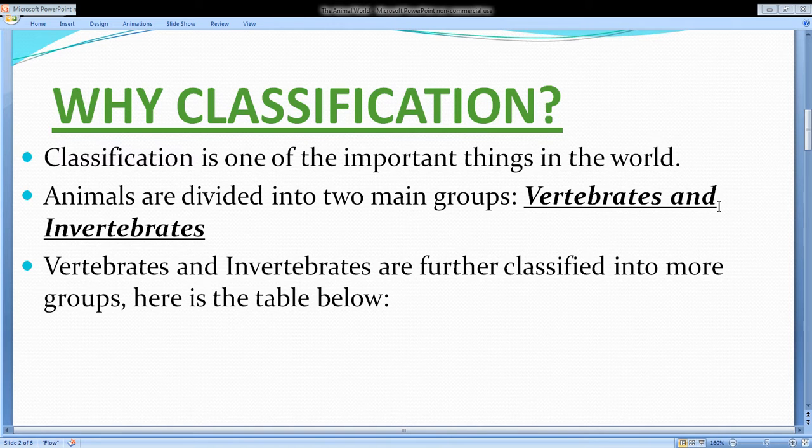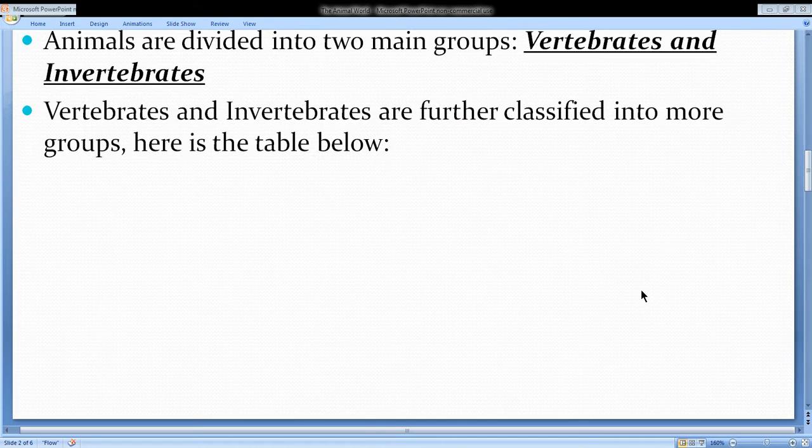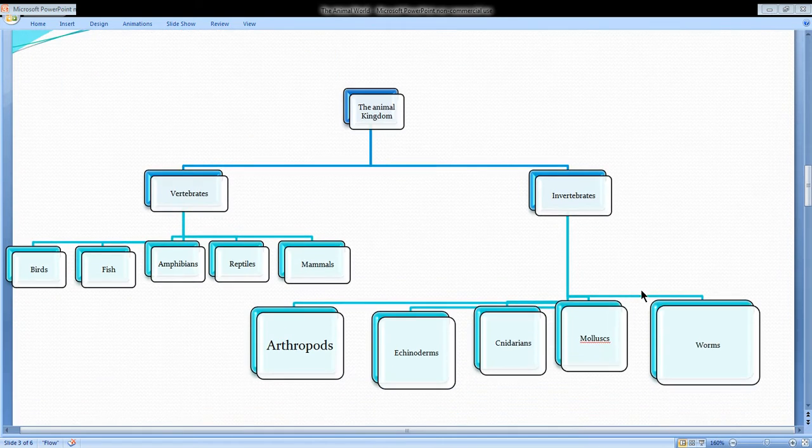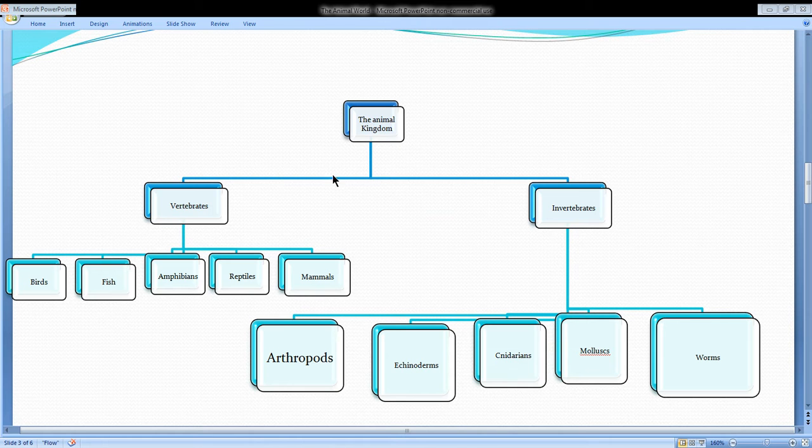So animals are classified into two groups, vertebrates and invertebrates. Vertebrates are those which have a backbone, and invertebrates are those which do not have a backbone. Even vertebrates and invertebrates are further classified into more groups. As you can see on my table, the animal kingdom is classified into vertebrates and invertebrates, right? Then vertebrates are classified into birds, fish, amphibians, reptiles, and mammals. Then invertebrates are classified into arthropods, echinoderms, cnidarians, mollusks and worms.